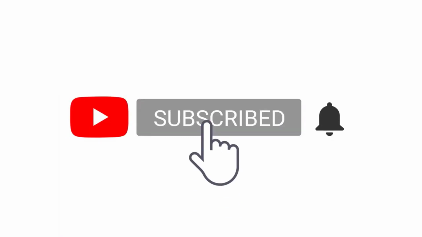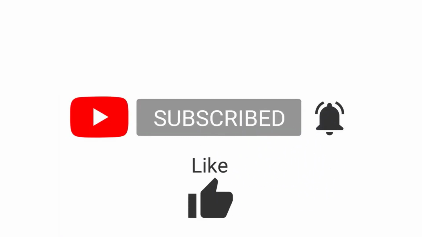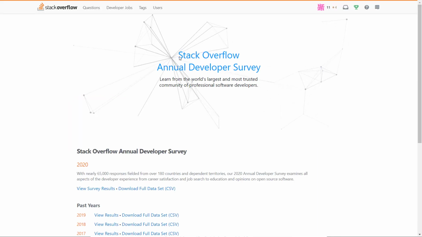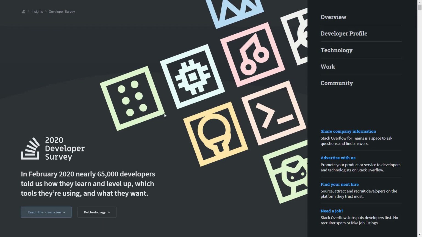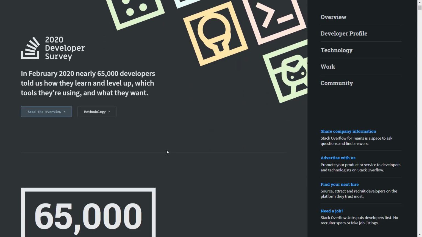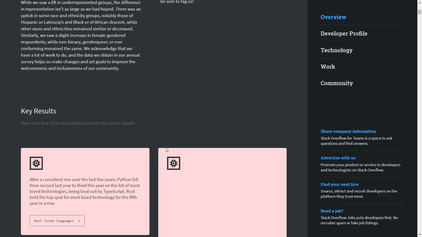Now, before we actually start Rust, let me show you why you should focus on Rust. This is the Stack Overflow annual developer survey, conducted in 2020. I'm just bothered about that result. If you look into the Stack Overflow annual developer survey 2020 results, you will find something interesting. Here is the whole result, and if you scroll down, you will see the key results.